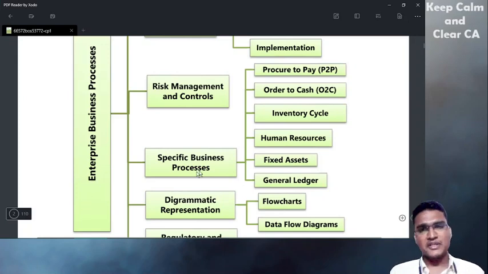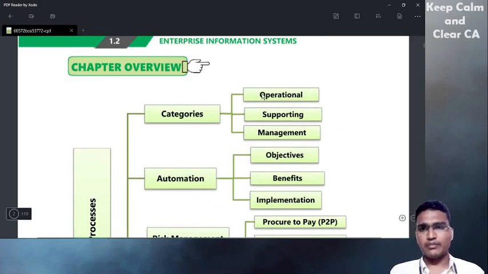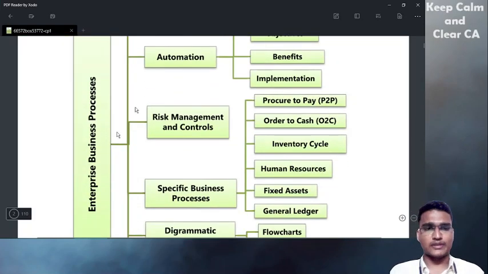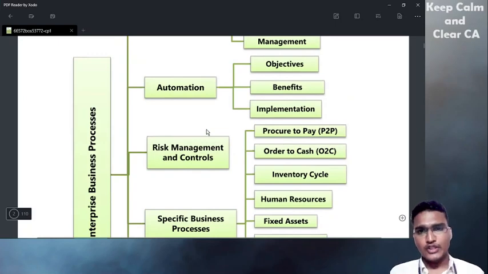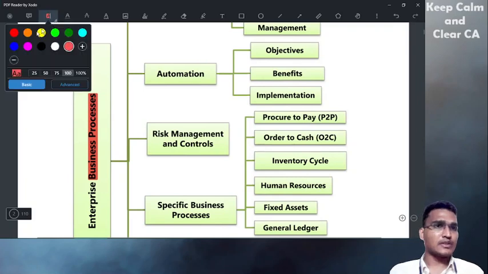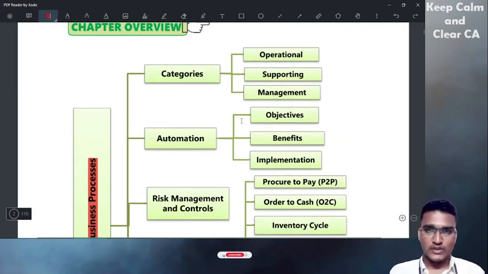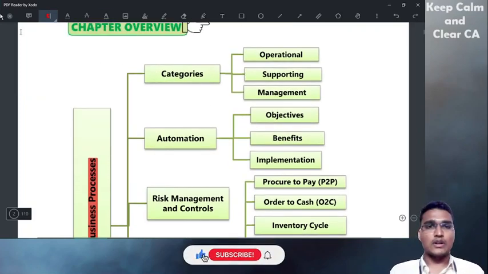Enterprise means organization, right? So what are the categories of business processes? I told you the entire chapter is based upon processes. This is very, very important. You have to remember this: don't forget this chapter is about processes, business processes. Okay, so what are the categories?